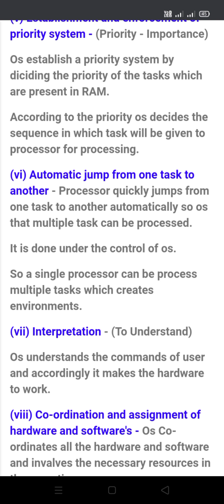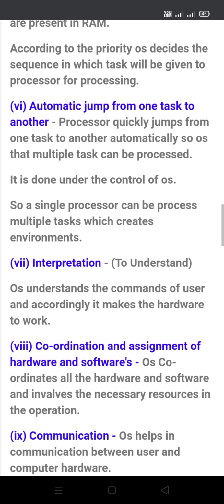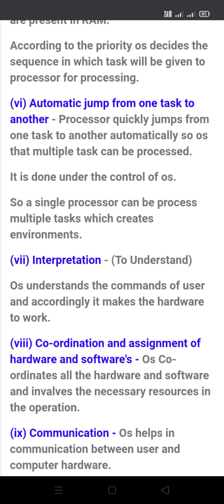Automatic jump from one task to another. The processor quickly jumps from one task to another automatically, so multiple tasks can be processed. It is done under the control of OS, so a single processor can process multiple tasks, which creates a multitasking environment.